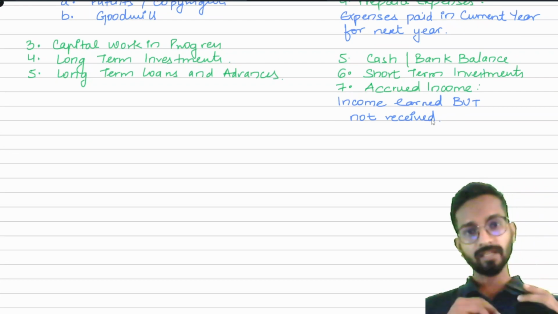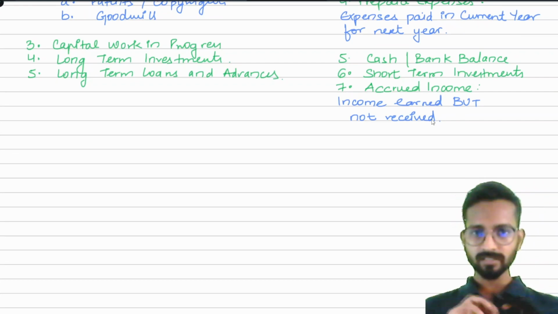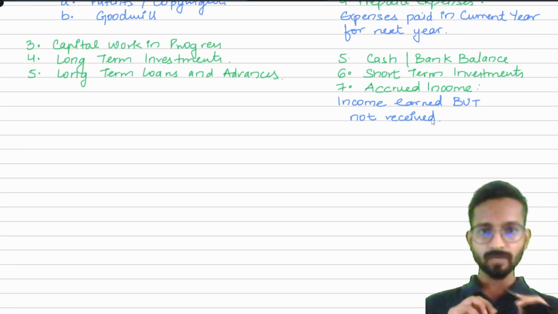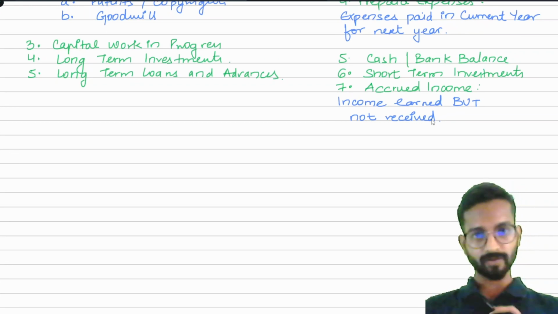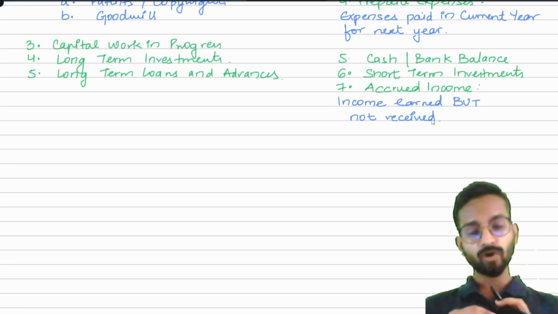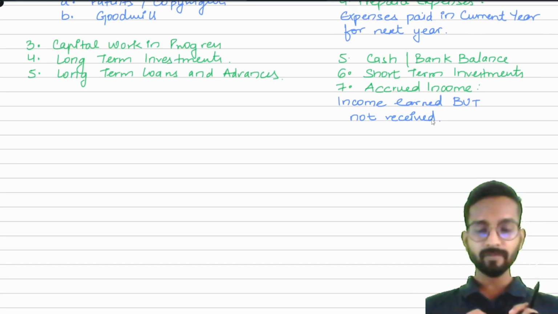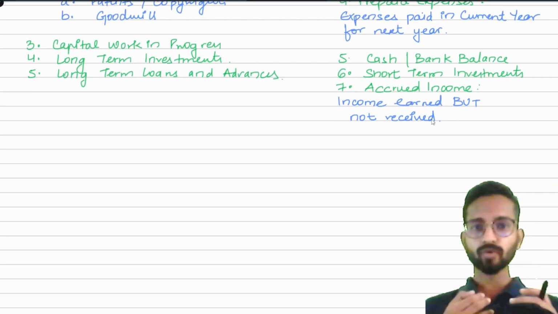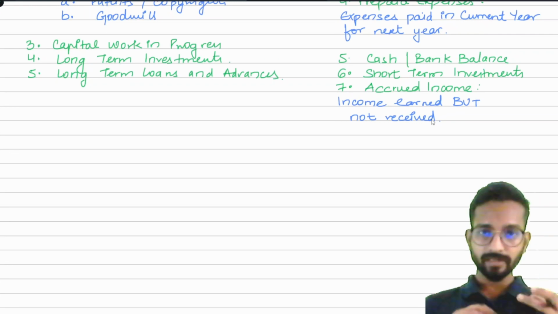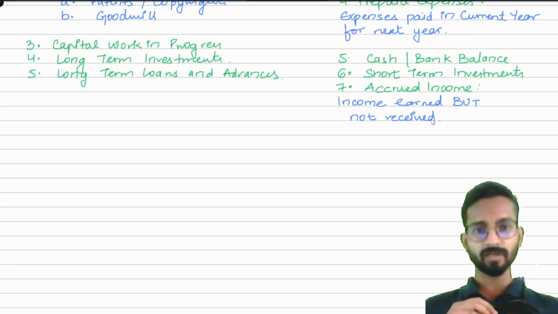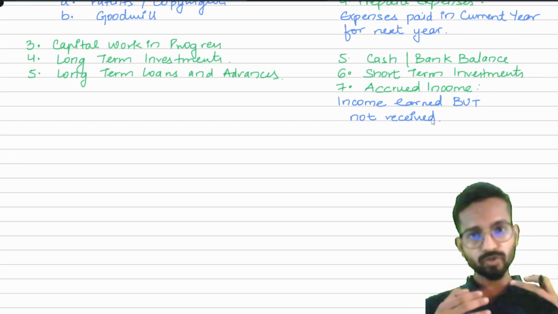Think like this, in the month of March I have already provided the services. So on 31st March when I will be closing my books of accounts for the particular year, what will I write? I will write that I have to receive income from my student 1000 rupees. It means I have earned the income. Why can I say I earned the income? Because I have provided the services. If I provided the services but I have not received the money, I am still supposed to receive the money.